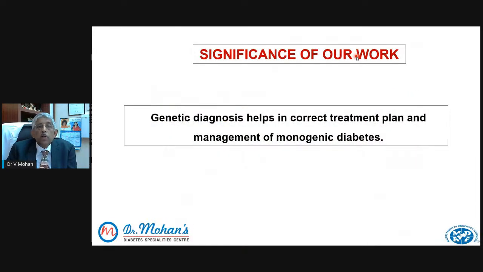Now, the significance of our work is that the genetic diagnosis helps in correcting the treatment, the correct diagnosis, and to plan the management of monogenic diabetes. It's very gratifying that we've been able to help hundreds of such children, very often even from very poor socioeconomic status, where we have helped them out by doing free genetic testing as well. And of course, those who can afford it paid for the services. But we would be very happy to reach out to everybody in India.